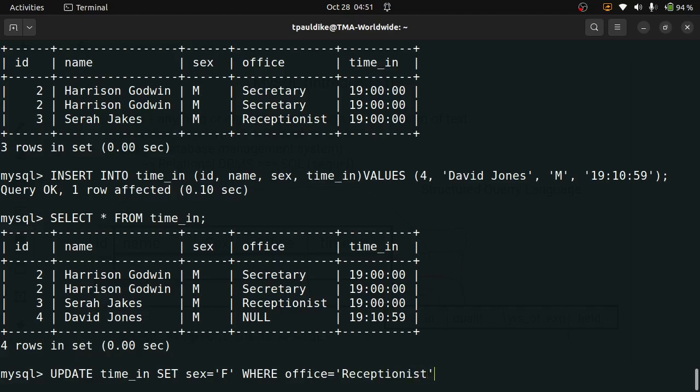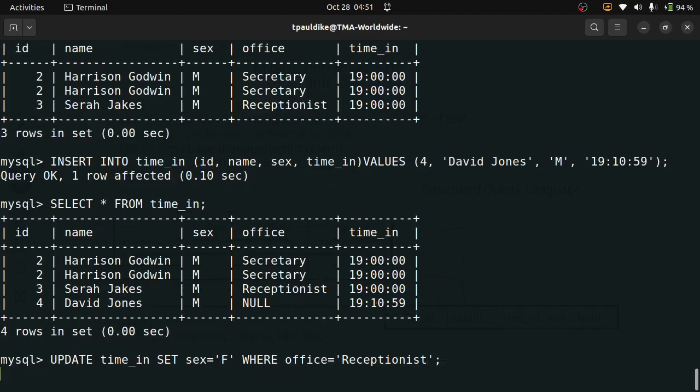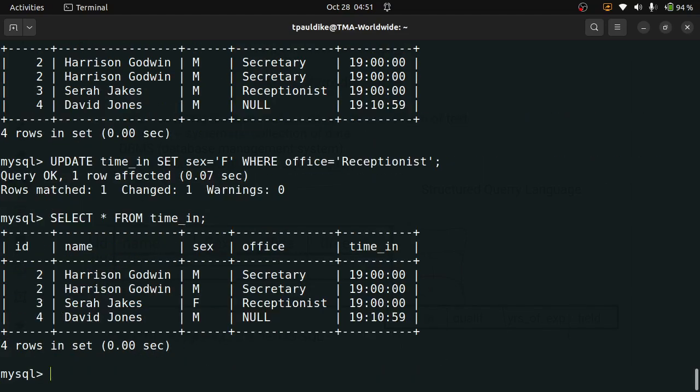Okay, and let's see whether that works. Let's check again. So it has changed now from M to F, female. Okay, you're making progress. What else do I need to do? I can actually modify these things. Do you know that this ID can actually be auto-generated? It can be automatically generated where I don't need to enter it by myself, you know.